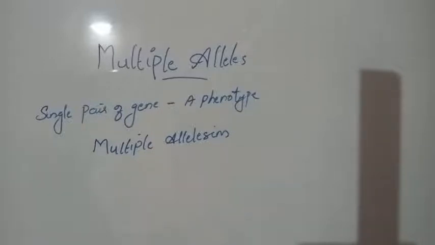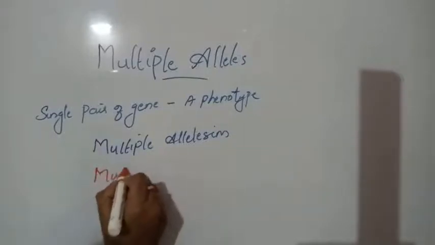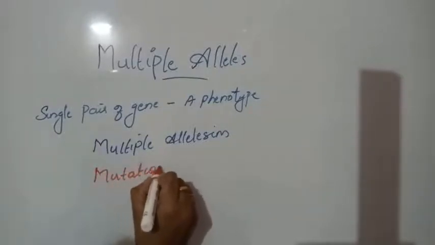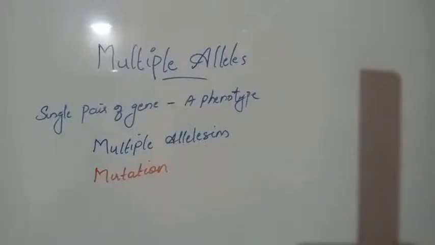Mainly, multiple alleles are formed due to mutation. Then we know a diploid individual contains 2 alleles and the gamete contains 1 allele for each character.